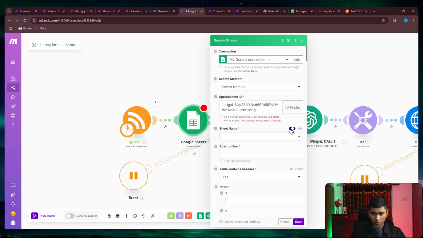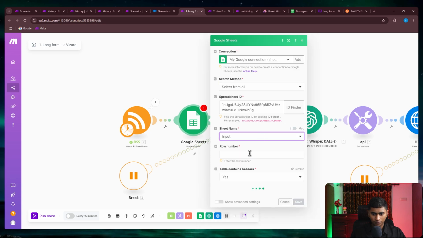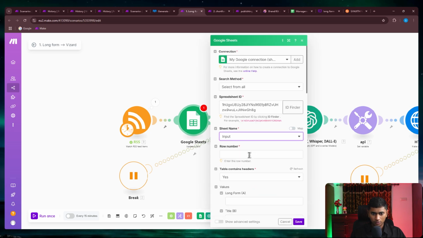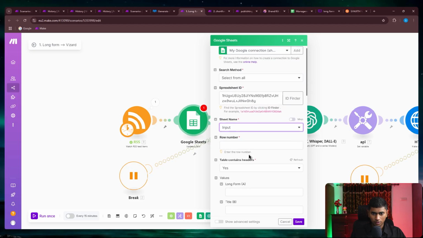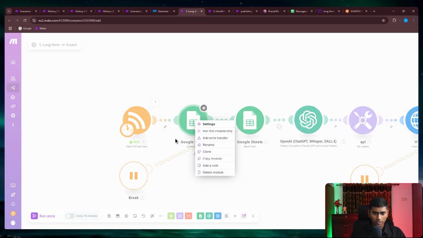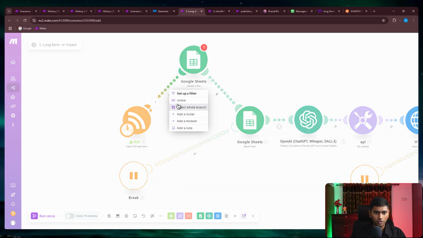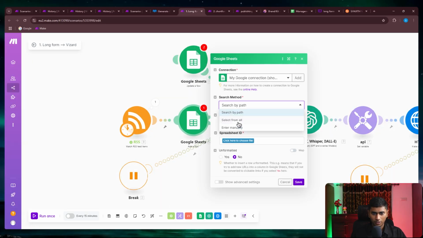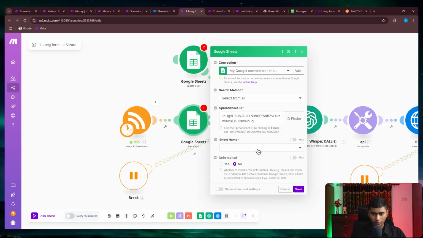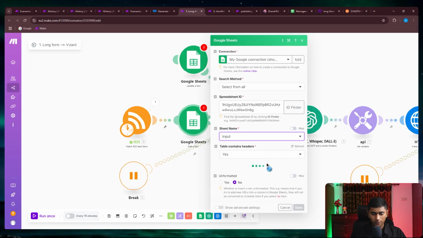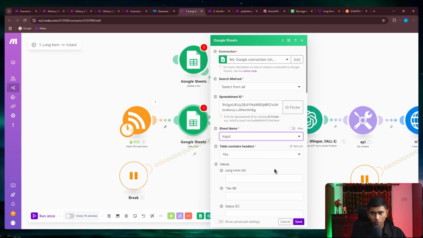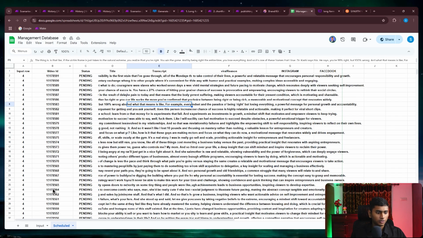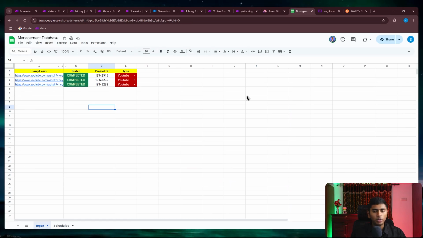The sheet name would be input. Oh, sorry, I've said update a row, but it's going to be add a row. It's going to be input. And now under this section, which is column A, we'd be putting the YouTube URL.